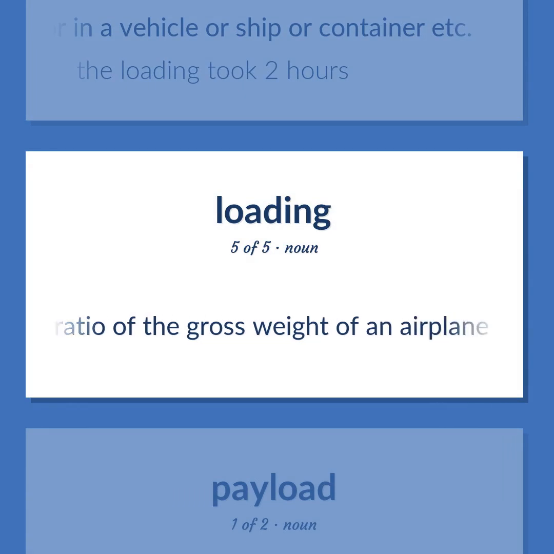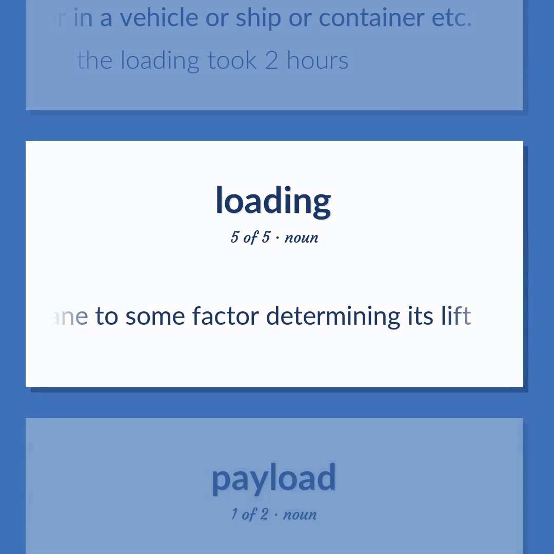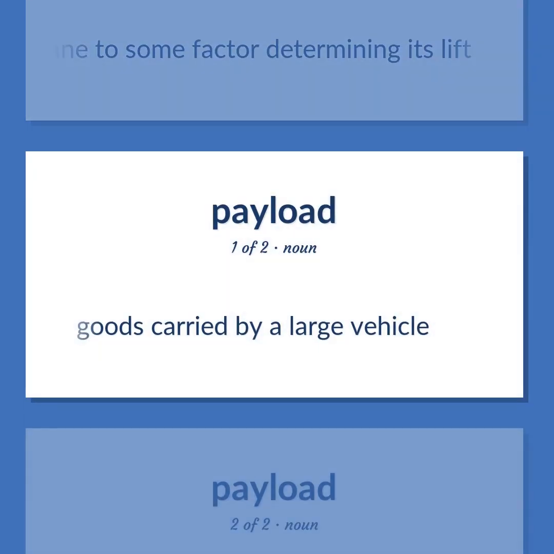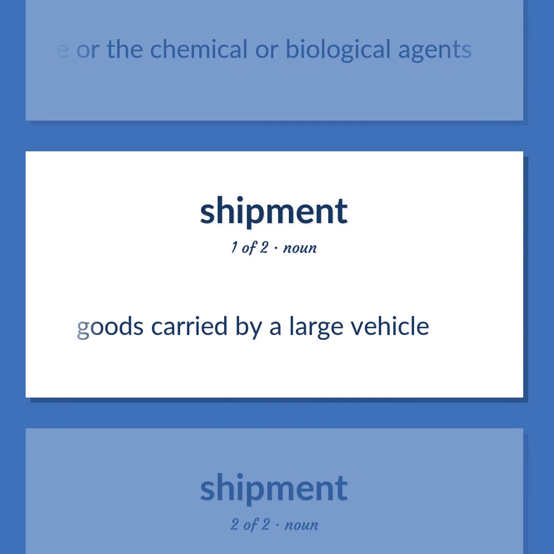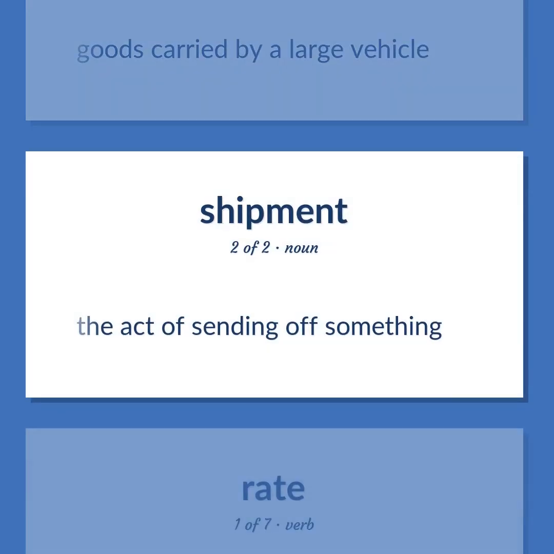The ratio of the gross weight of an airplane to some factor determining its lift. Goods carried by a large vehicle. The front part of a guided missile or rocket or torpedo that carries the nuclear or explosive charge or the chemical or biological agents. Goods carried by a large vehicle. The act of sending off something.